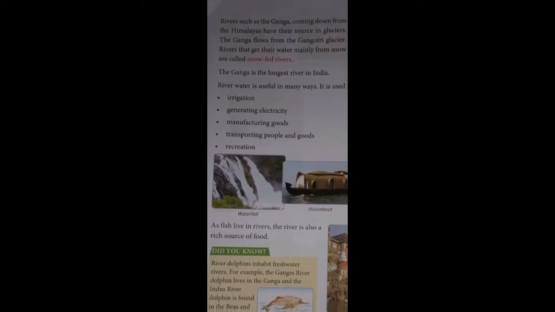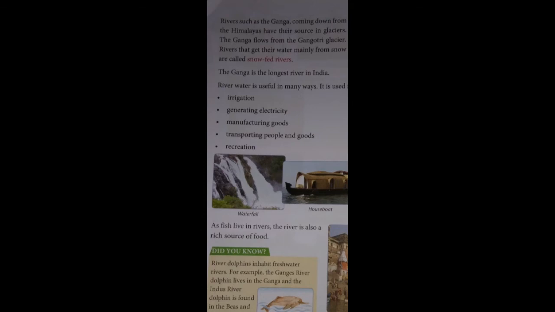This river mainly gets its water from the snow. So student, these types of rivers are called snow-fed rivers. Next, the Ganga is the longest river in India. So student, Ganga is the longest river in India.